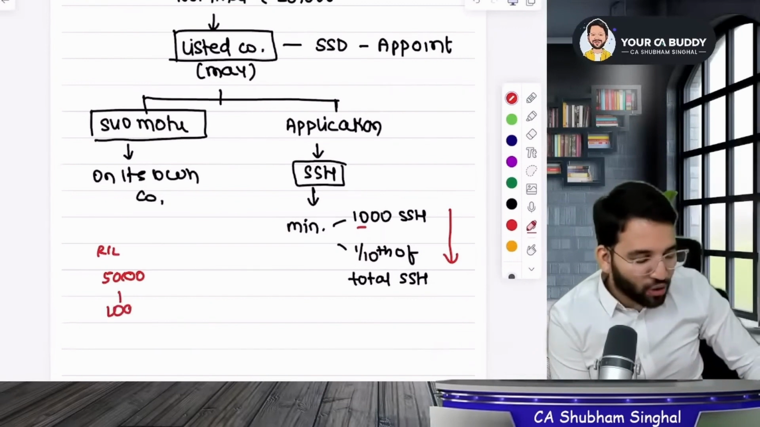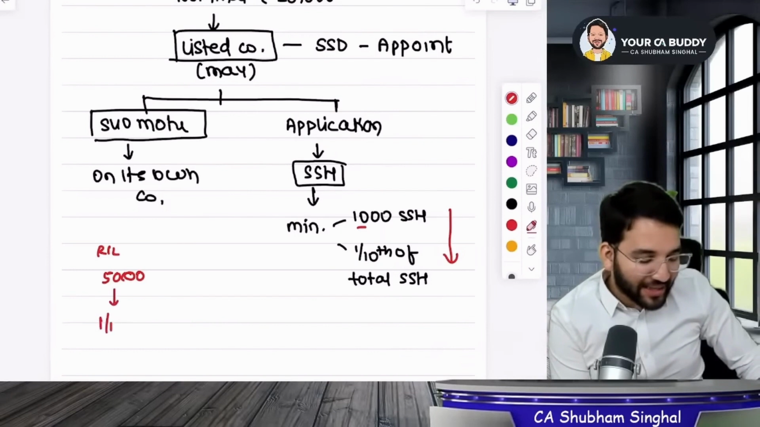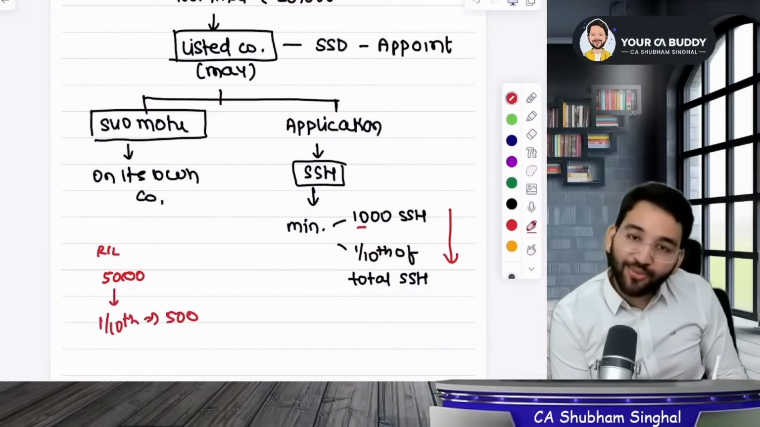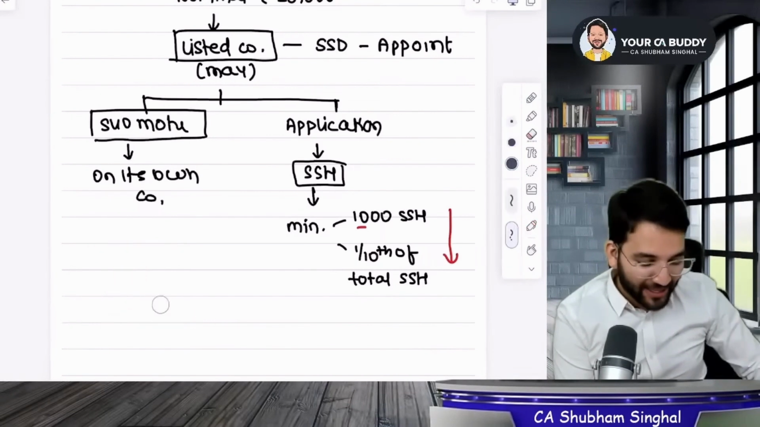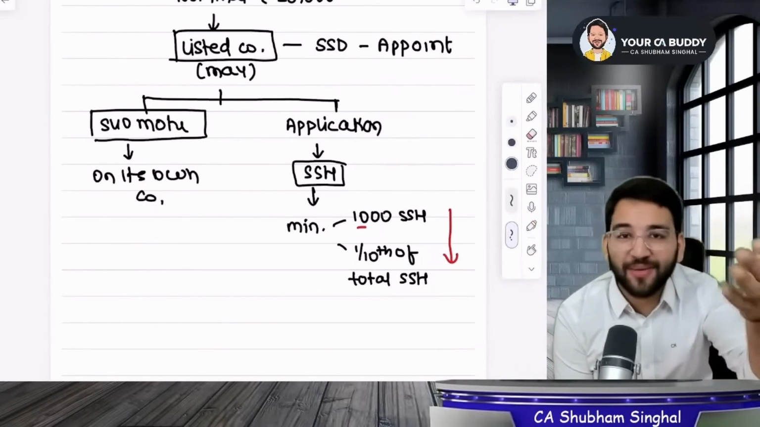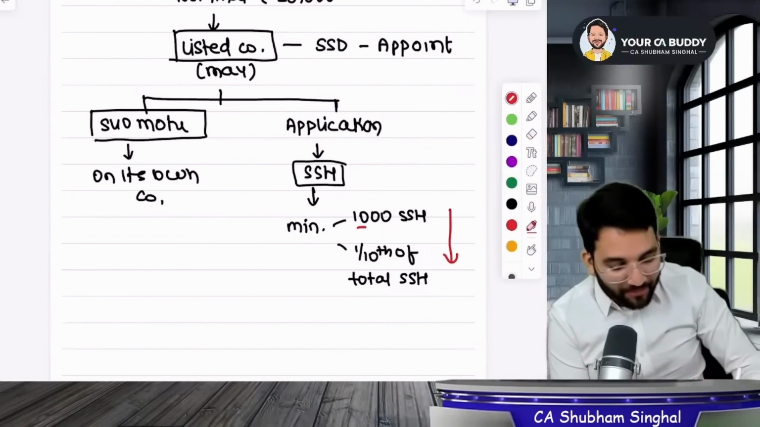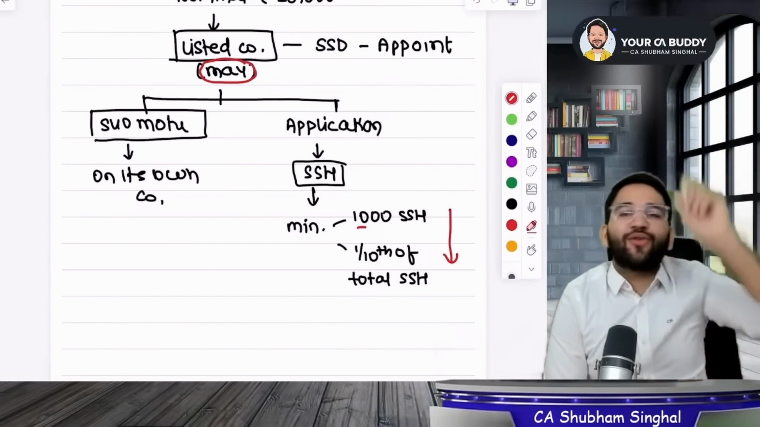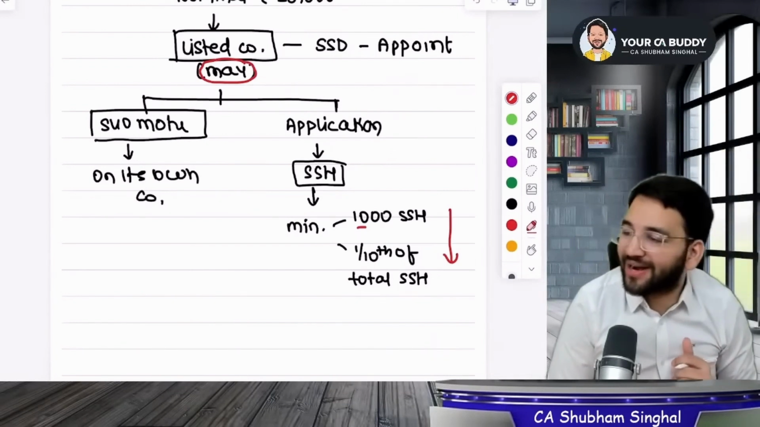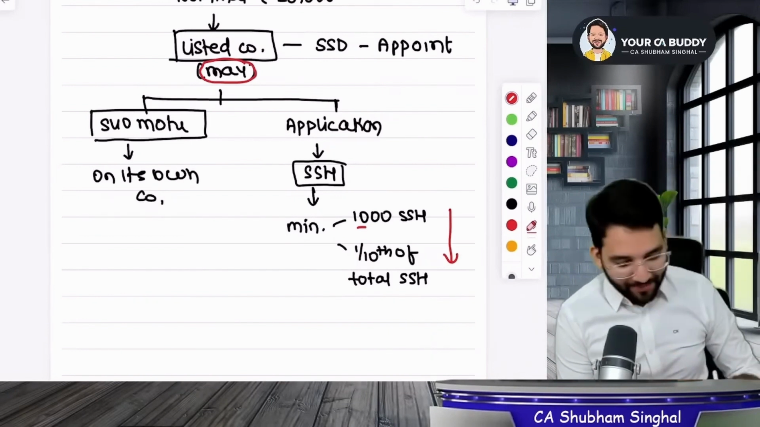But if 1000 out of 5000 come, it would be too much, right? But as I said, 1/10 of 5000 is 500. So either 1000 small shareholders or 500 small shareholders, whichever is lower, can go and file an application. If they submit the application, it is not mandatory for a listed company. If the listed company wishes, then it can appoint a small shareholder director after listening to your request. Do you hear what I say, guys? Can you hear me? Yes or no?